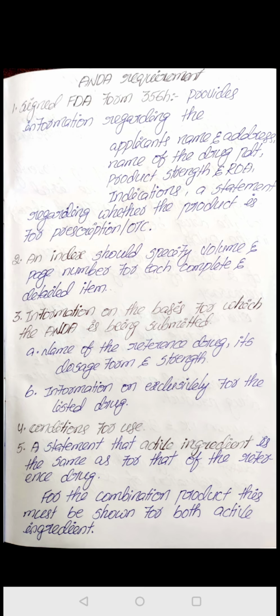For a combination product, this must be shown for both active ingredients. That means if there is a combination of drugs like paracetamol and aceclofenac, then we are getting approval for a paracetamol and aceclofenac generic drug. Say Analgesic P is the generic drug for the brand drug containing paracetamol and aceclofenac. Analgesic P contains both paracetamol and aceclofenac. We should give proof for that. Our generic drug contains the same active ingredients, and our brand drug also contains the same active ingredients. For that, we want to give proof.